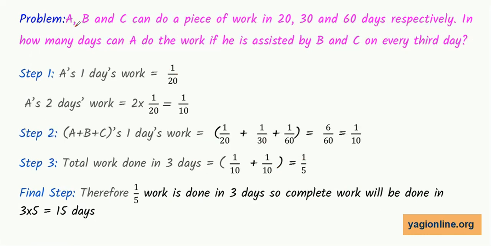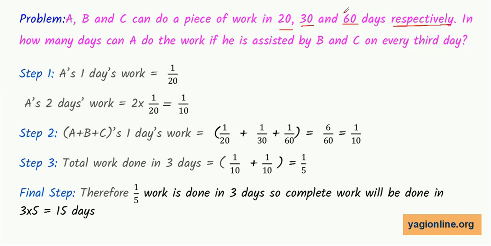This particular problem says that A, B and C can do a piece of work in 20, 30 and 60 days respectively. Respectively means A is doing it in 20 days, B is doing it in 30 days and C is doing it in 60 days if they are working alone. So who is the better workman? A, 20 days, that means A is a better worker as compared to B and C. Who is the worst workman?